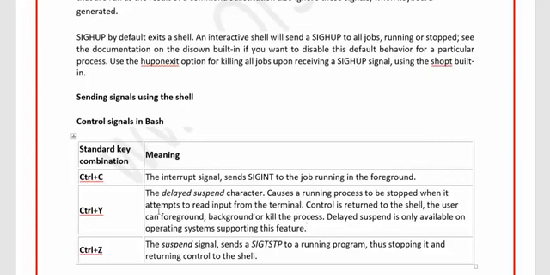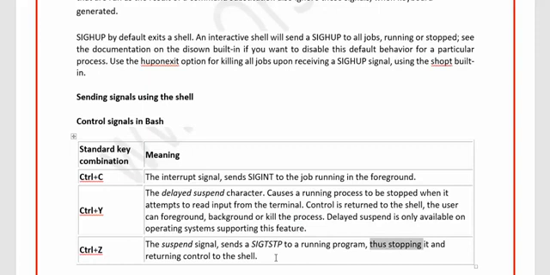And wherever Control C doesn't work, you must have also tried Control Z. Control Z is to stop. This is the suspend signal, which sends a SIGTSTP to a running program, thus stopping it and returning control to the shell.